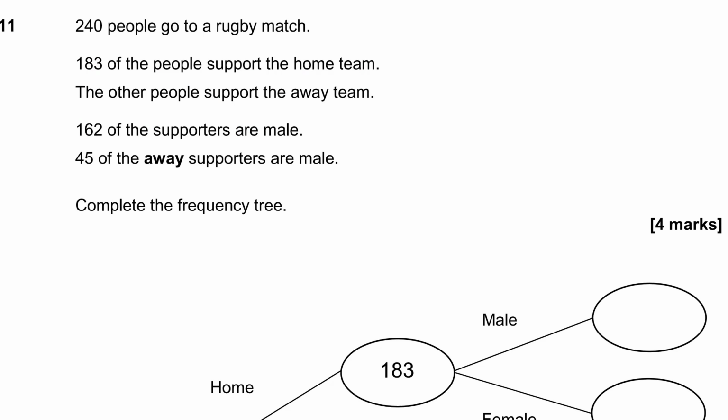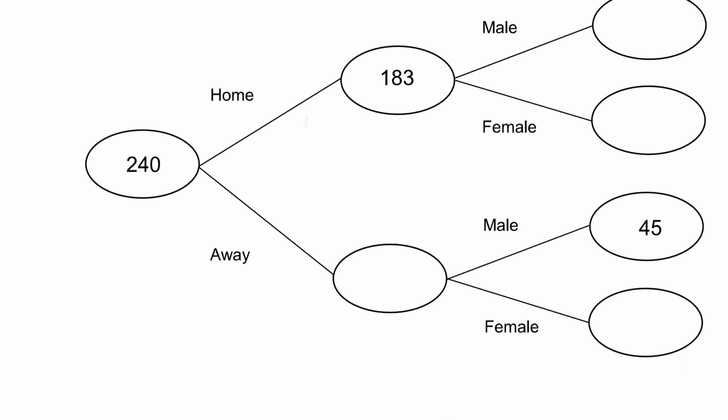240 people go to a rugby match. 183 of the people support the home team and the other people support the away team. 162 supporters are male, 45 of the away supporters are male. Complete the frequency tree.